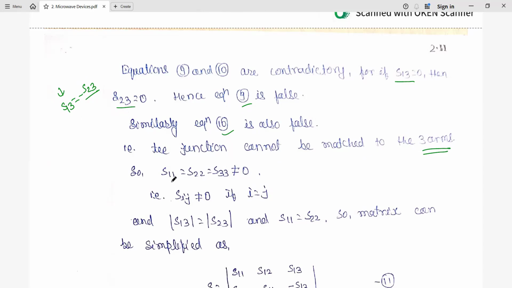So finally, S11, S22, S33, which we had considered equal to 0, are not equal to 0.